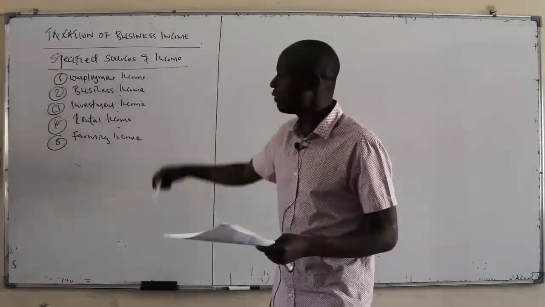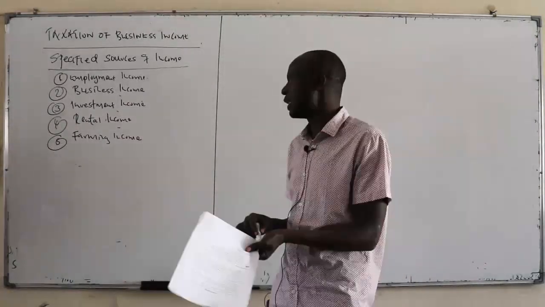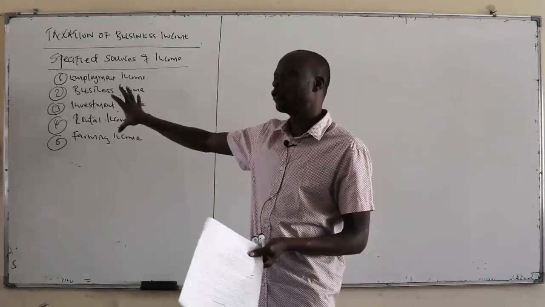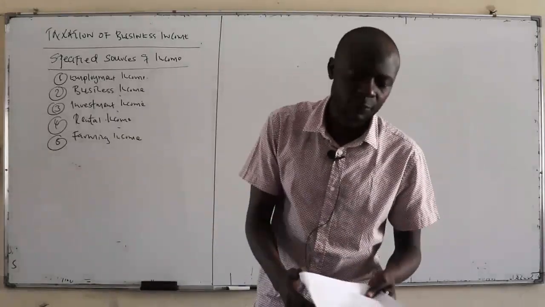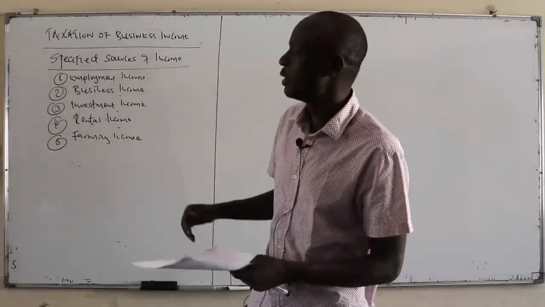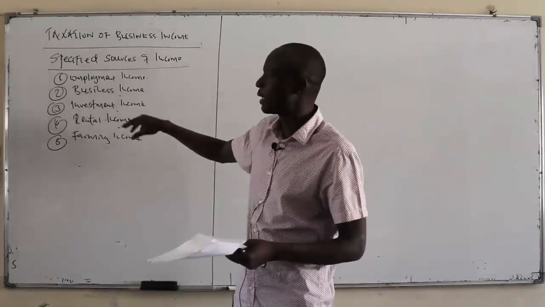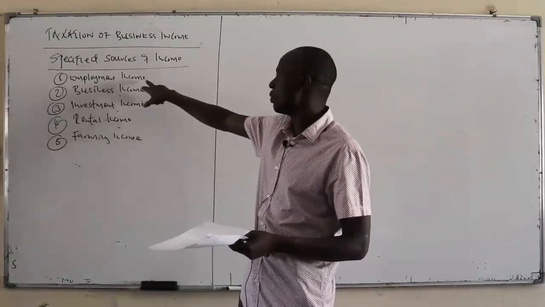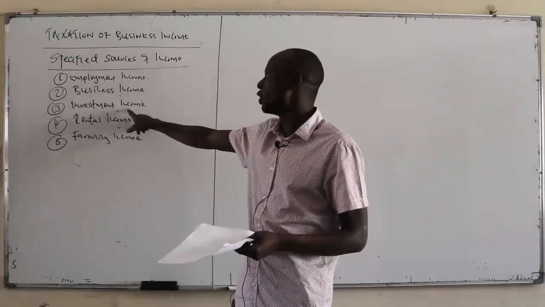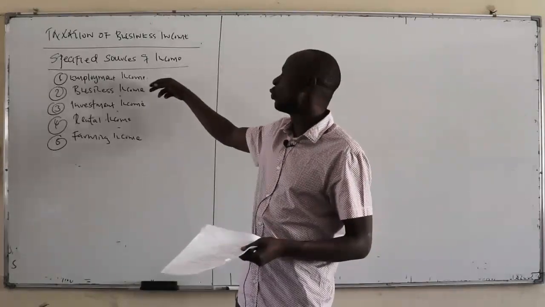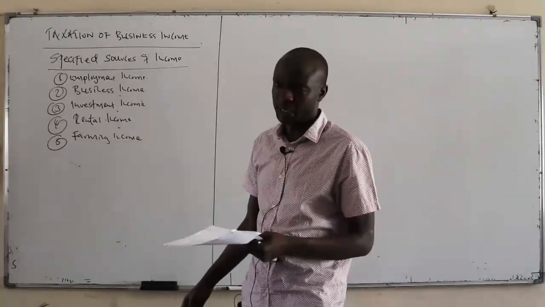If you have income originating from these sources, then it's supposed to be taxed on its own, not combined together for purposes of tax. Each and every source should be indicated separately and then taxed on its own. So far, we have done employment income, and while doing employment, we touched on these two. Today we want to look at business and maybe farming.